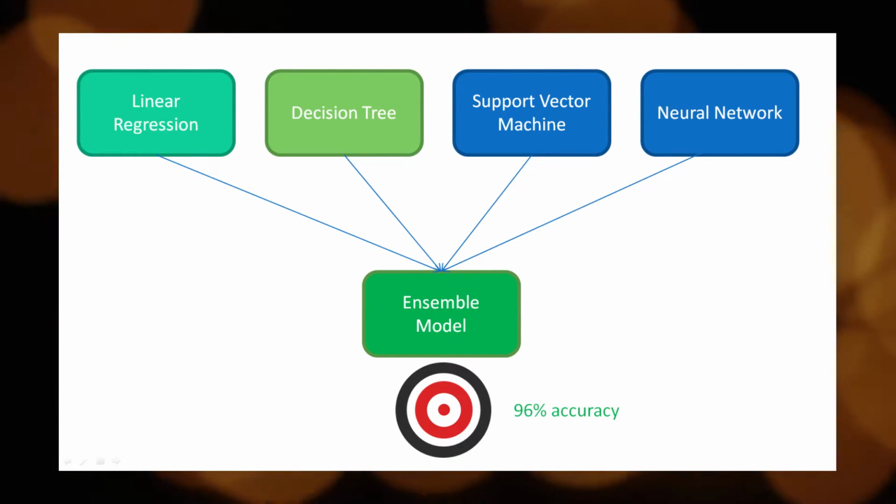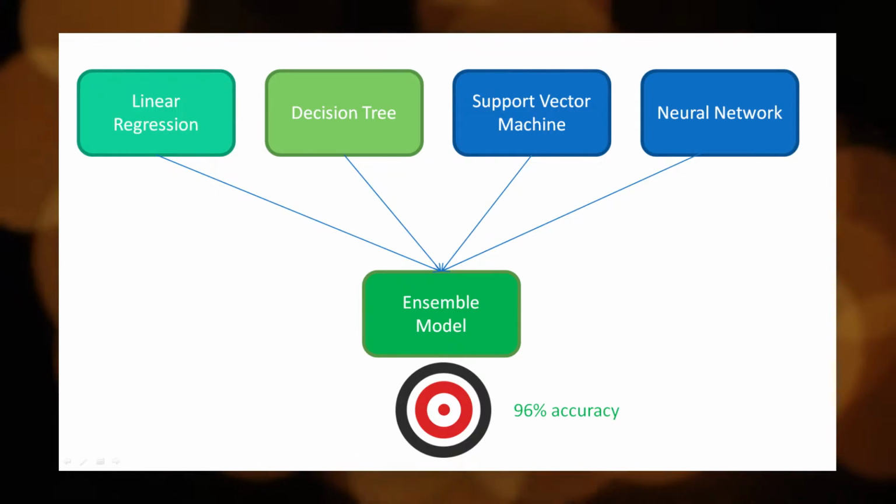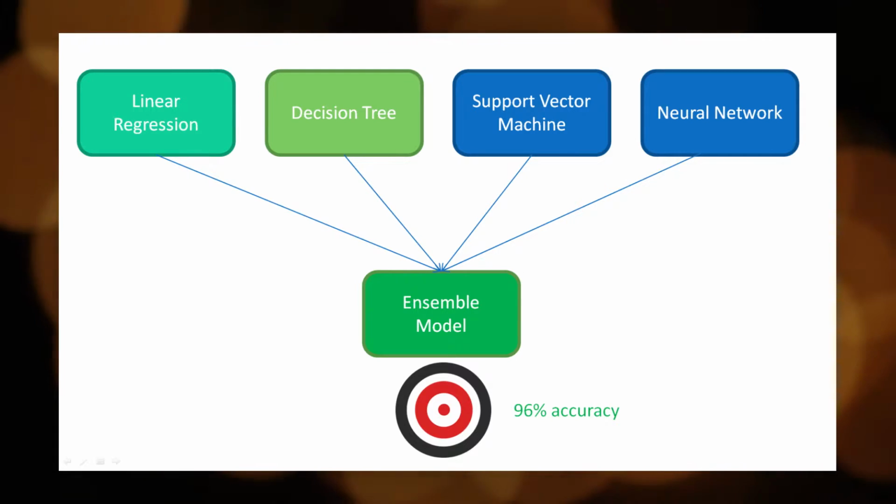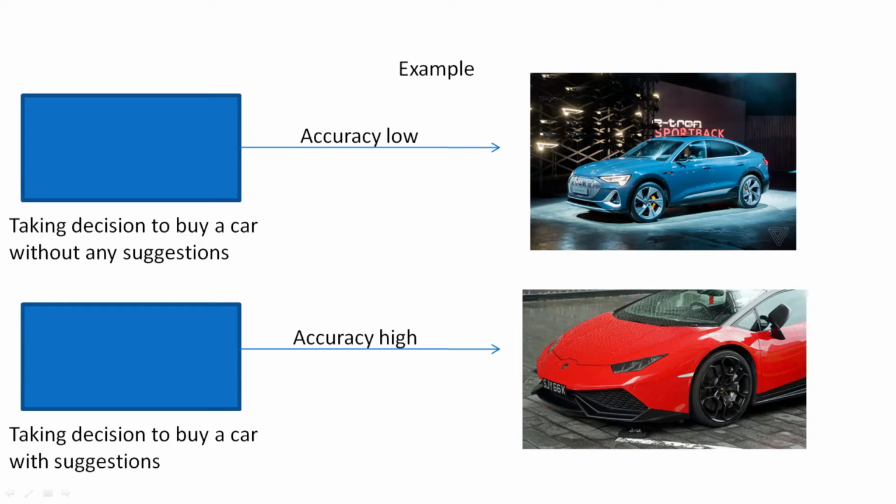Ensemble learning is nothing but combining multiple machine learning models to produce better outcomes. So this is called ensemble learning. Suppose you are going to buy a car, definitely you will ask for suggestions from your family members or friends. This is the approach followed in ensemble learning. After collecting that information from your sources, you make the right and accurate decision. So this is what ensemble learning is.